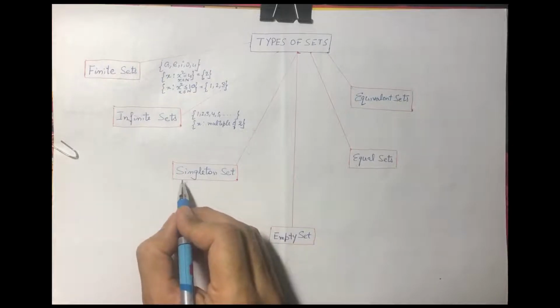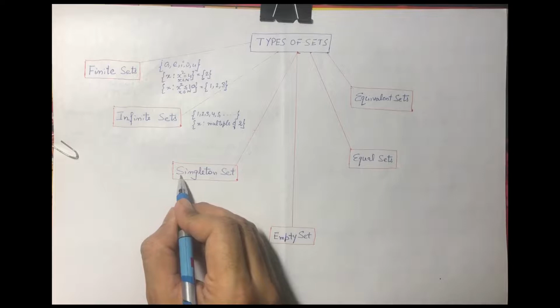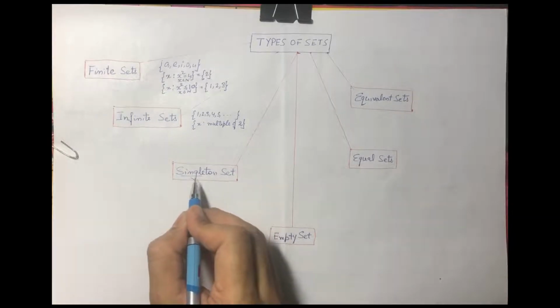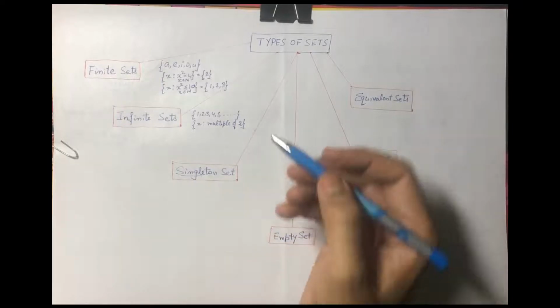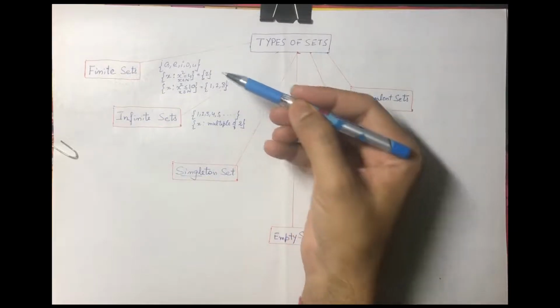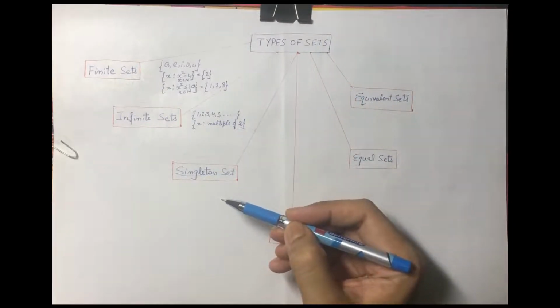Now next category is singleton set. So here, as the name implies, single. A set having a single element is called a singleton set. The example we already discussed, this finite set, is also a singleton set.